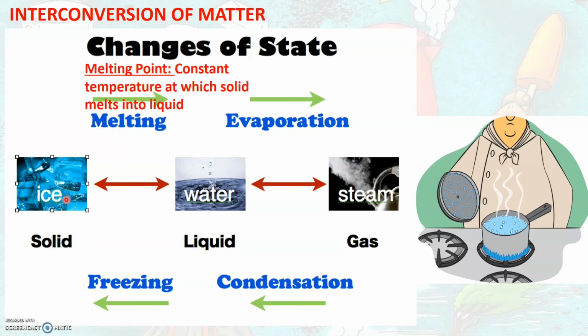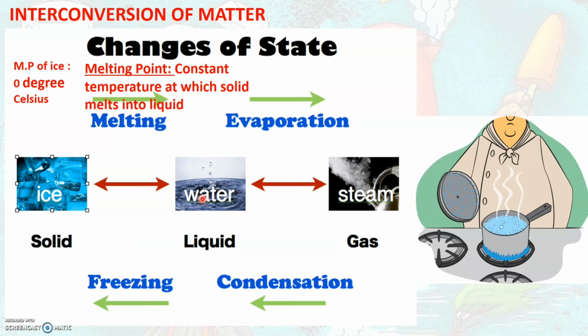Here, in case of ice, it starts melting only at a fixed temperature. So the temperature at which ice starts melting is the melting point of ice, and the melting point of ice is 0 degrees Celsius, which means only when it reaches 0 degrees Celsius, ice starts melting and slowly it changes into water.